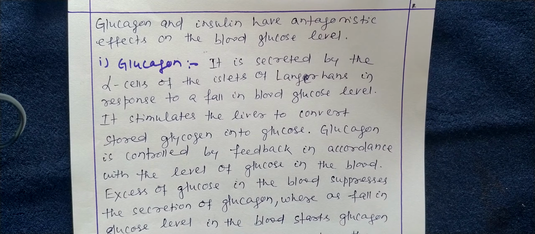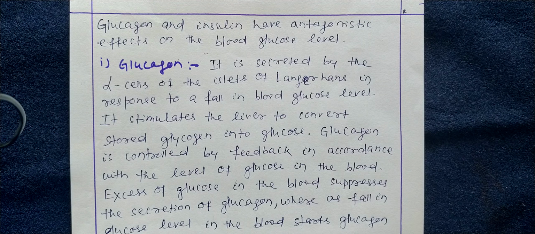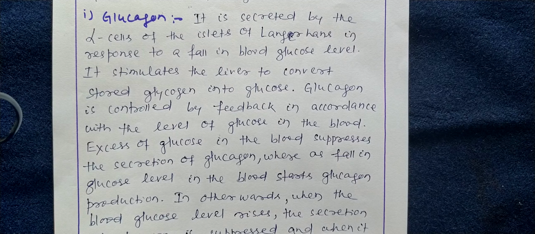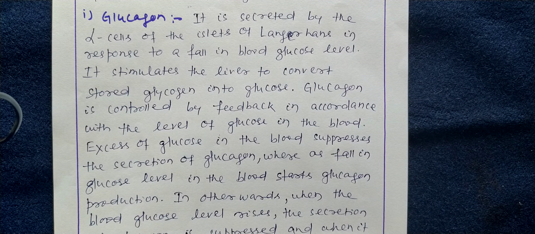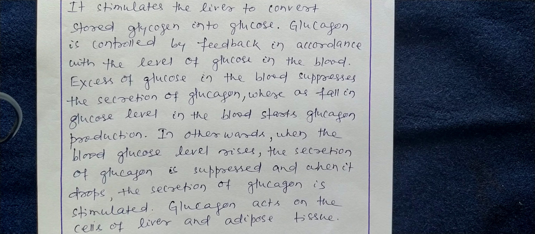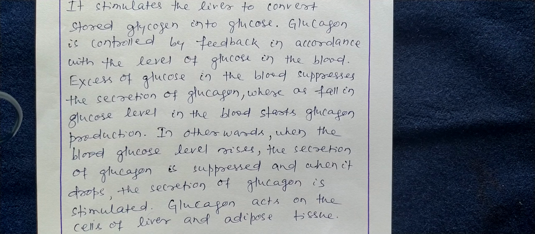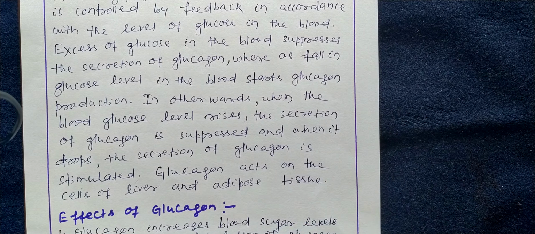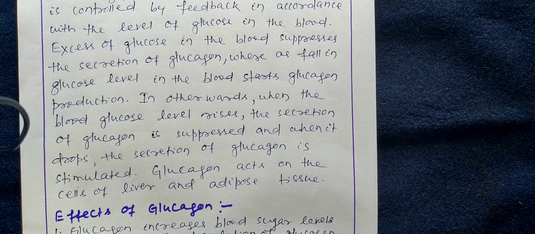Glucagon is controlled by feedback in accordance with the level of glucose in the blood. Excess of glucose in the blood suppresses the secretion of glucagon, whereas a fall in glucose level in the blood starts glucagon production. In other words, when the blood glucose level rises, the secretion of glucagon is suppressed, and when it drops, the secretion of glucagon is stimulated. Glucagon acts on the cells of liver and adipose tissue.